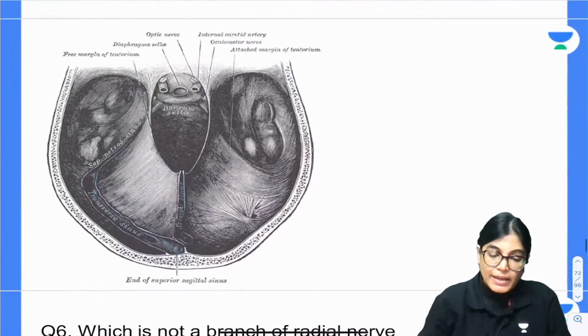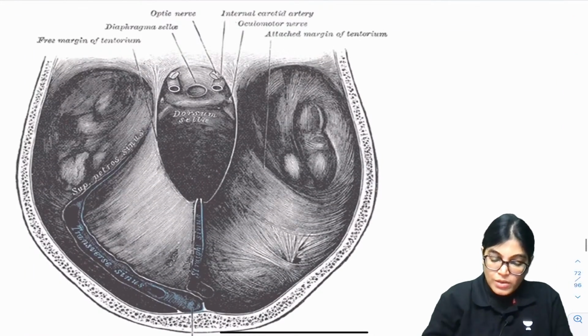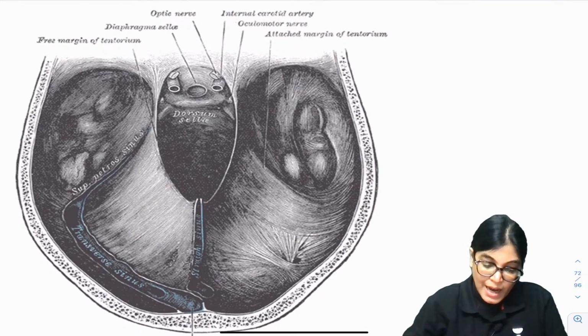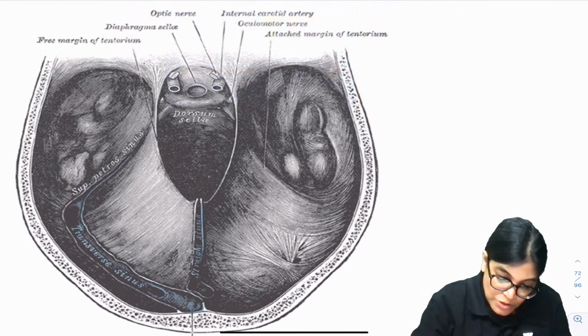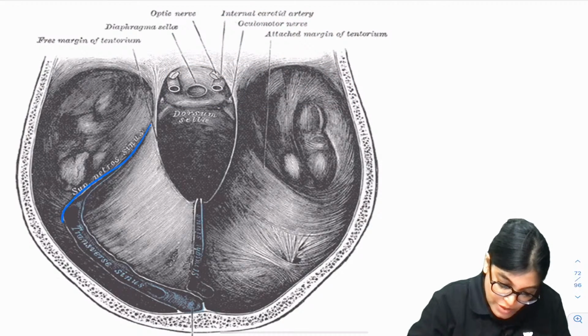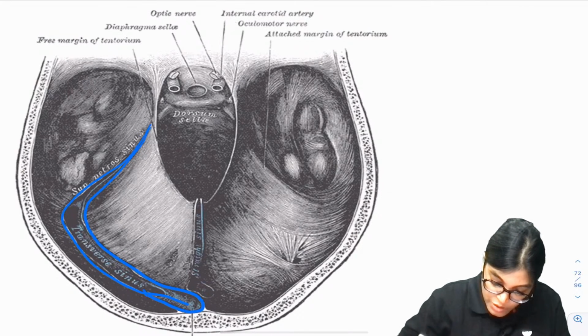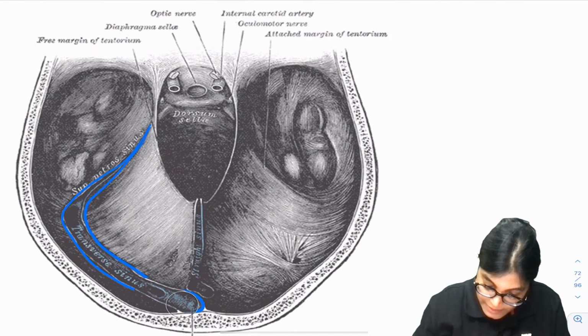Now let's talk about the incorrect statement. I would also like to enlarge this image. When I enlarge it, you can appreciate the sinuses enclosed by it. Two sinuses are enclosed by it, and it has been shown in this diagram also.